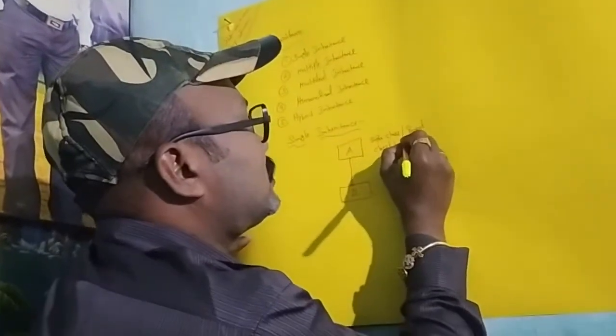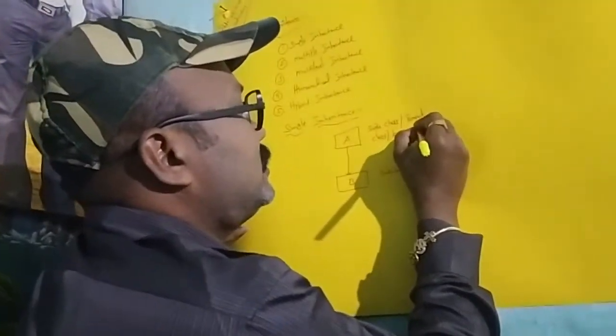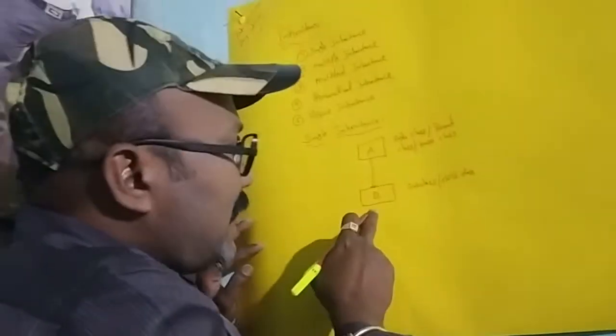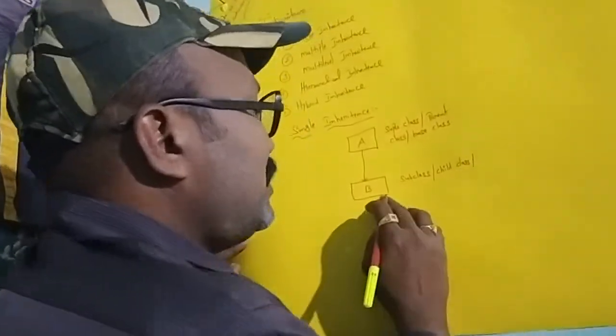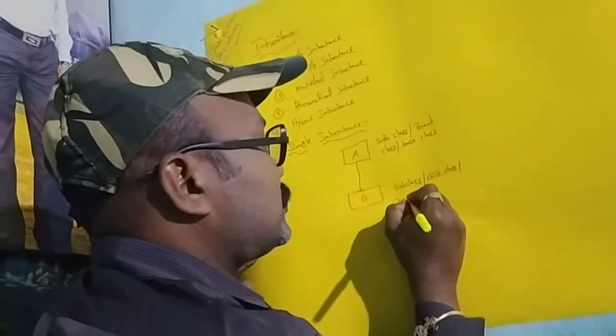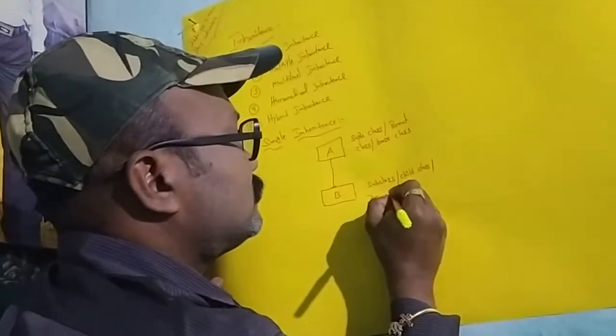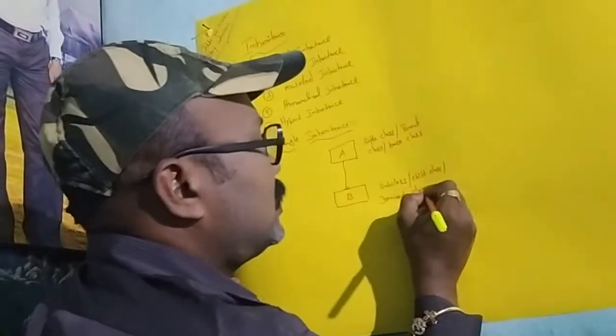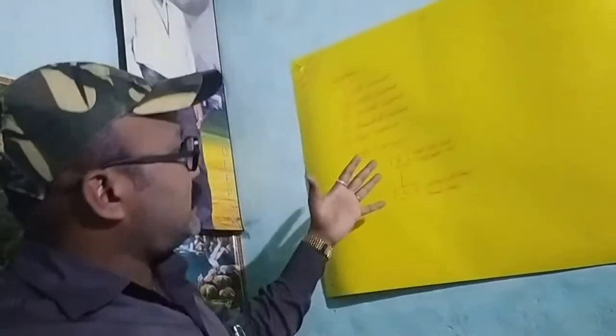Then sometimes it is called a base class. A is called a base class. So subclass, I mean B, is called a derived class. It is a diagrammatic representation of single inheritance.